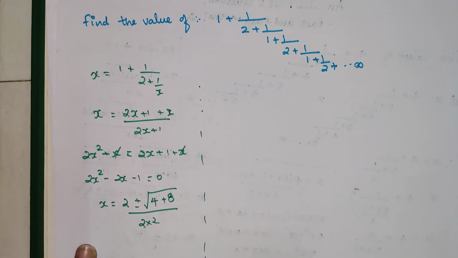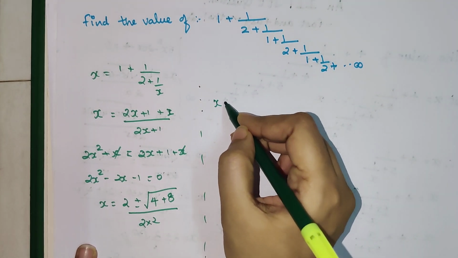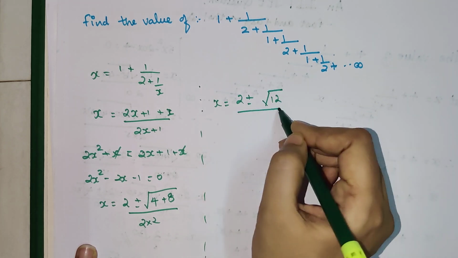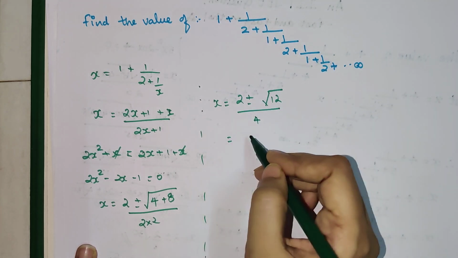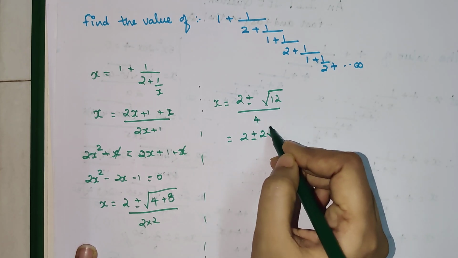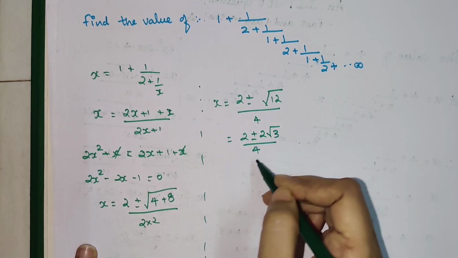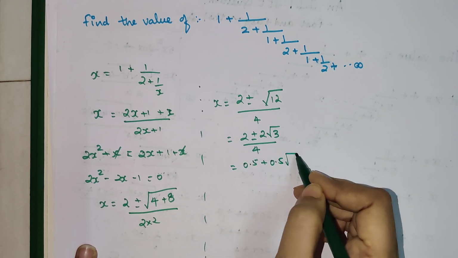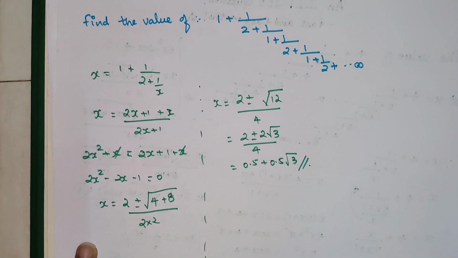So now you will have x = 2 plus minus root of 12 upon 4, which will be 2 plus minus 2 root 3 upon 4. So we will be having 0.5 plus 0.5 into root 3. That is your answer.